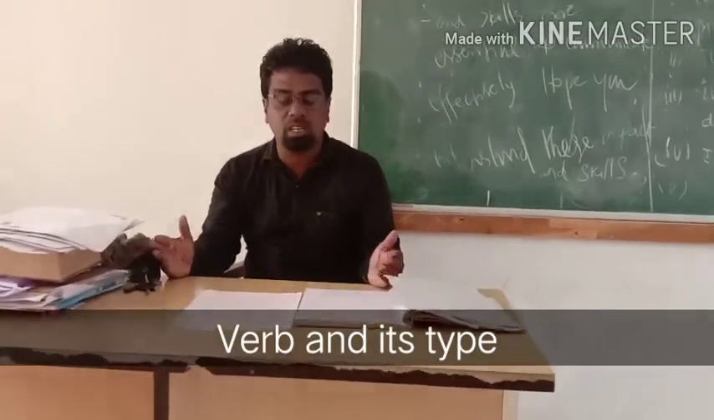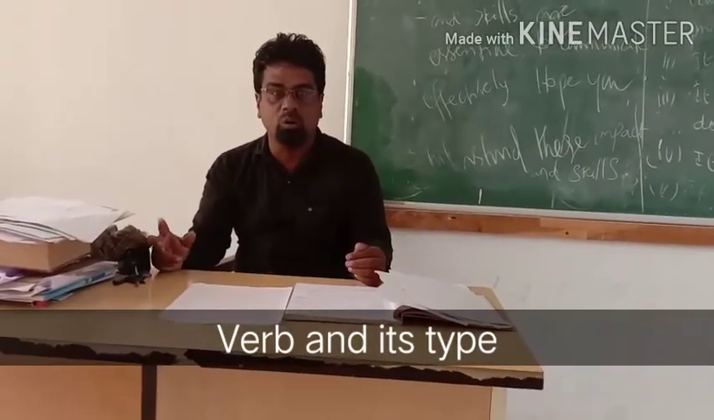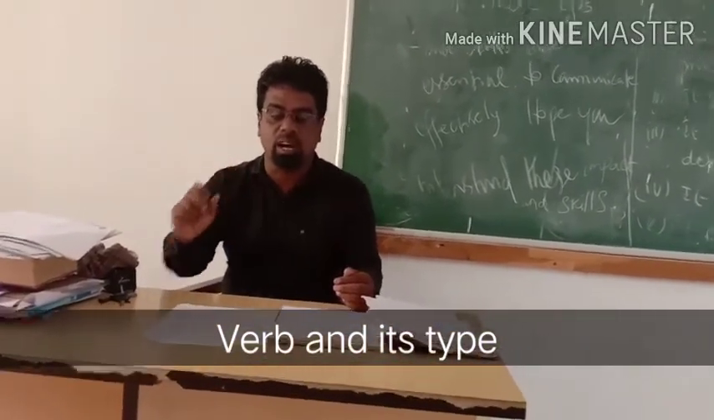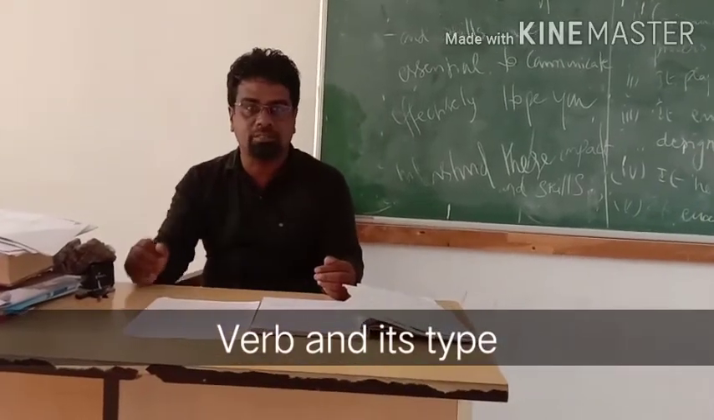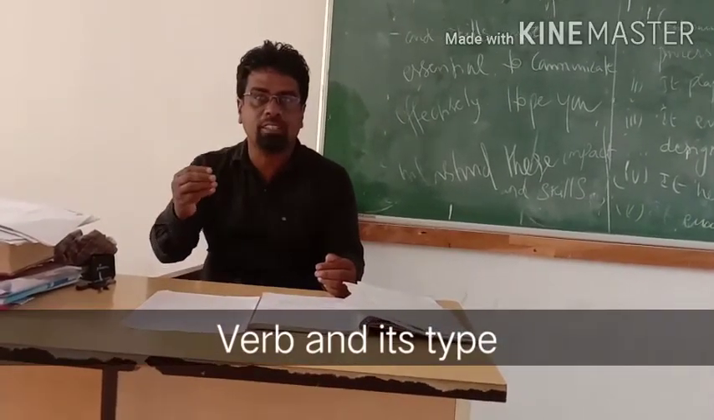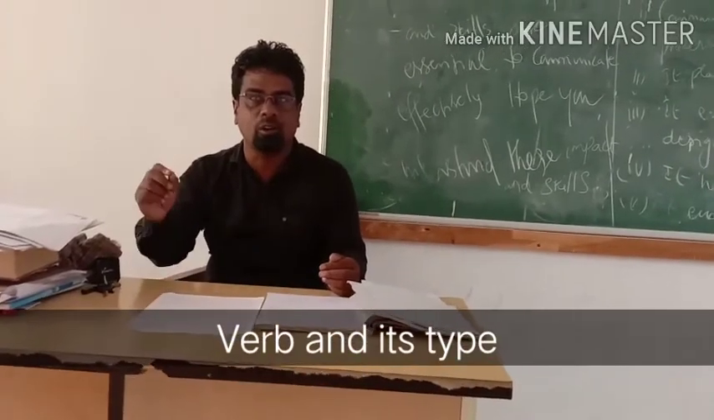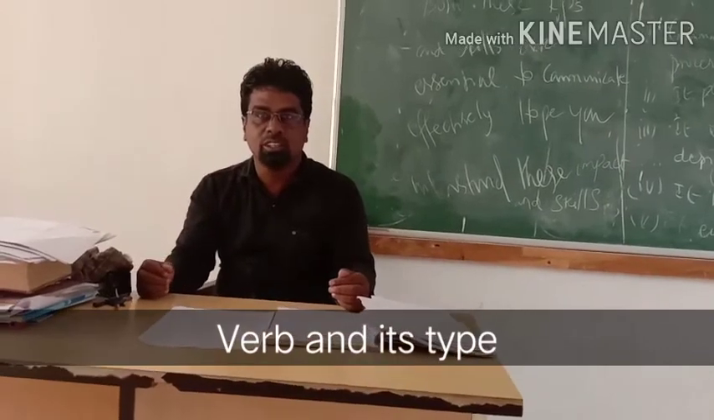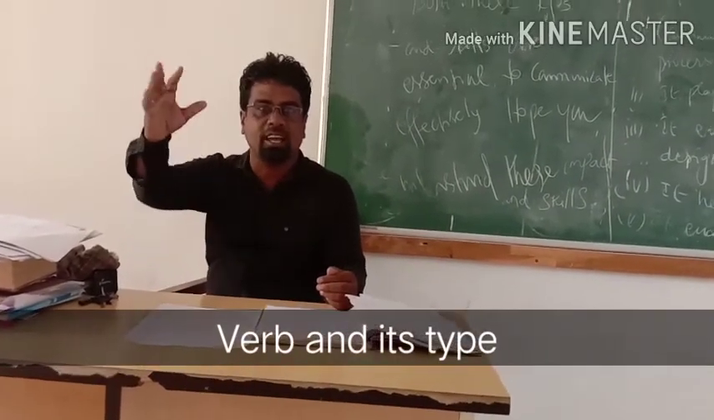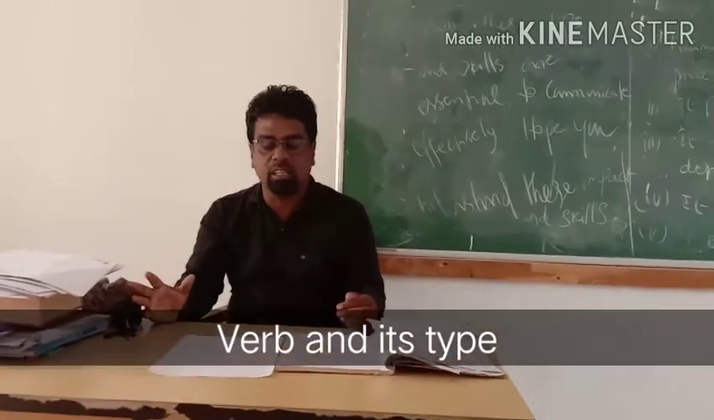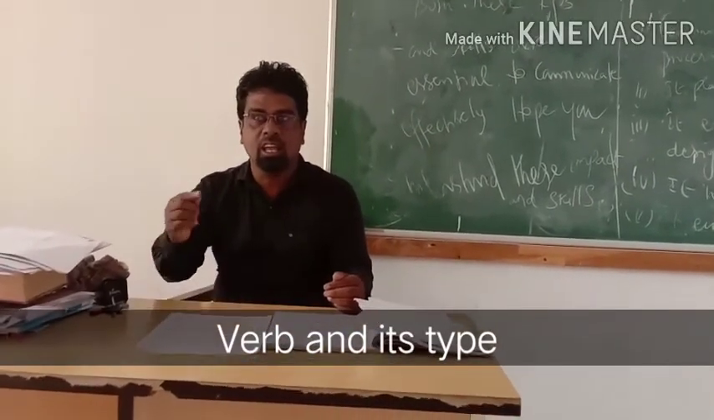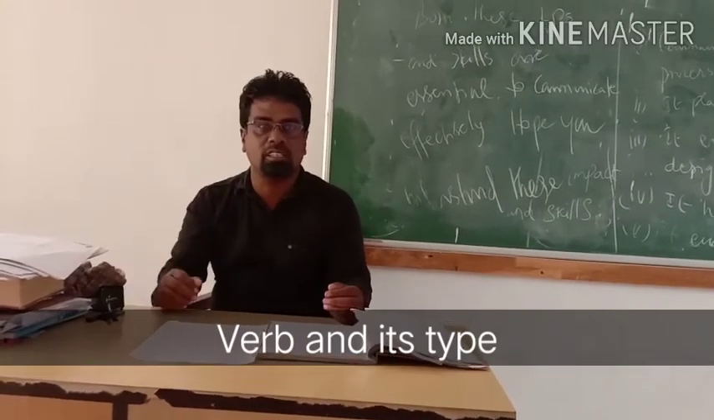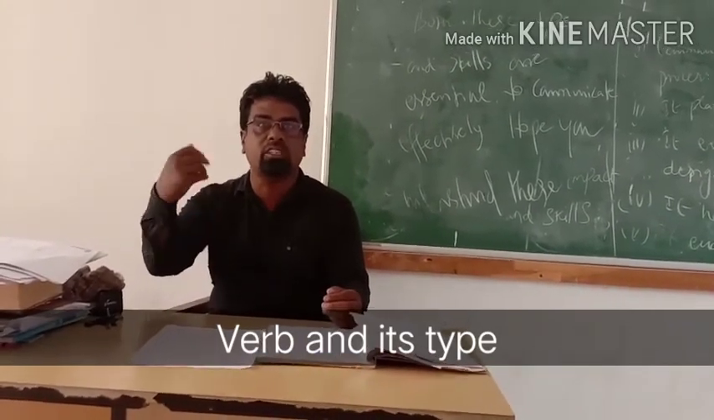The receiver will understand what you are saying. The man loves his children. The man is a subject, loves is a verb, children is an object. If I say, the man loves, to whom he loves, we don't know. So he loves his children. When there is an object in the sentence, love becomes a transitive verb. When there is no object in the sentence, love becomes an intransitive verb.